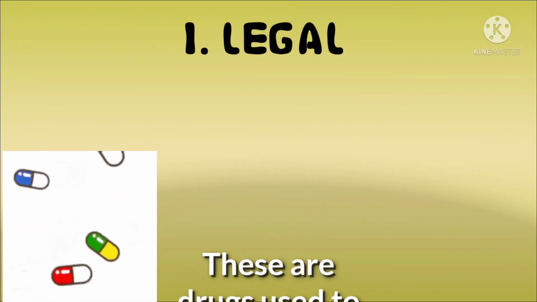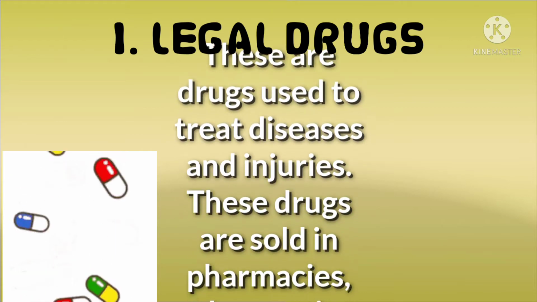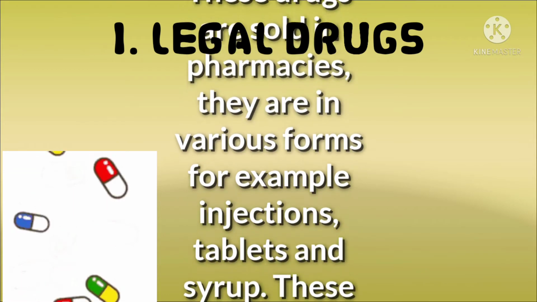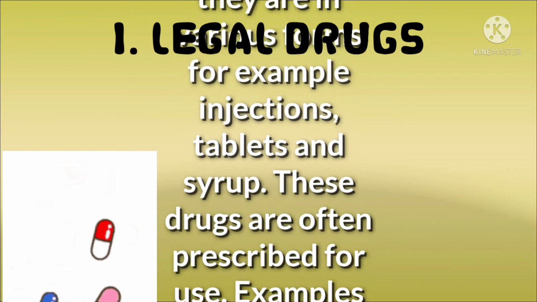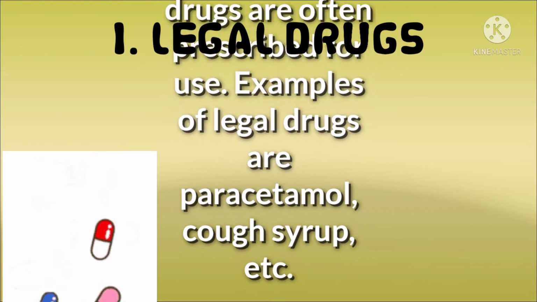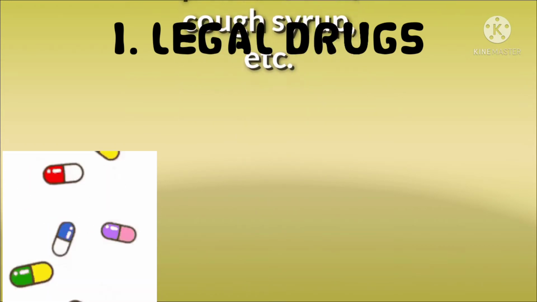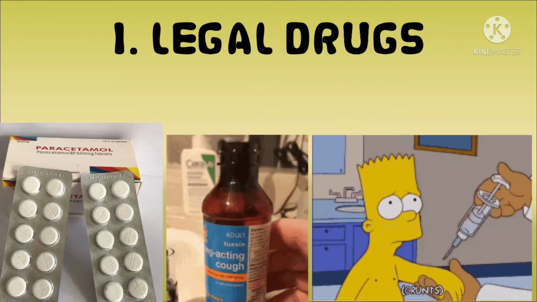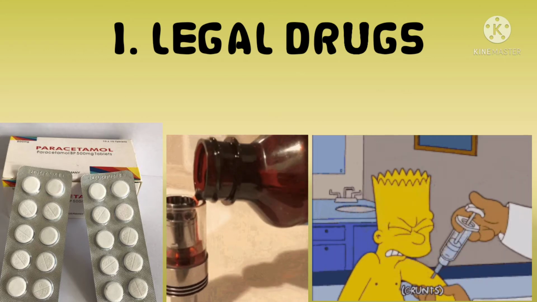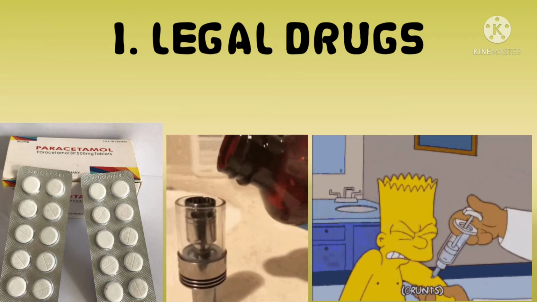The first one here is legal drugs. These are drugs used to treat diseases and injuries. These drugs are sold in pharmacies. They are in various forms, for example, injections, tablets, and syrup. These drugs are often prescribed for use. Examples of legal drugs are paracetamol, cough syrup, chloroquine, and so on.